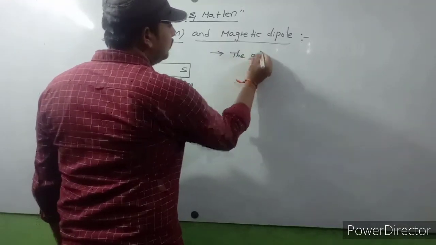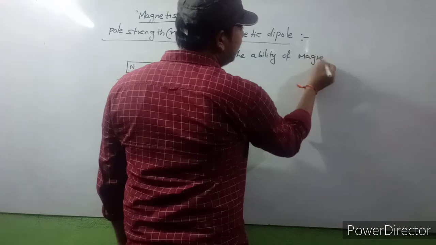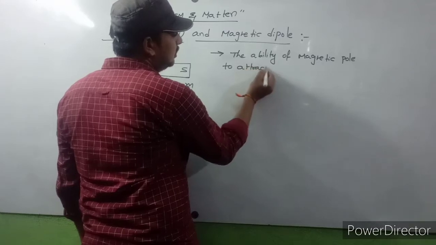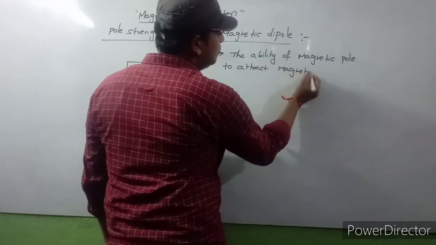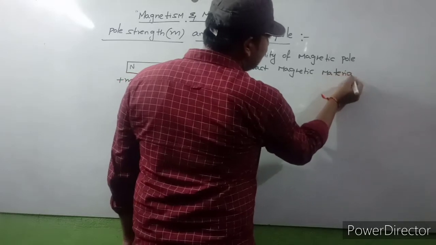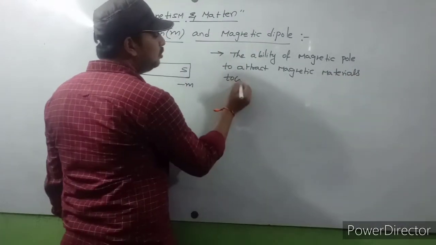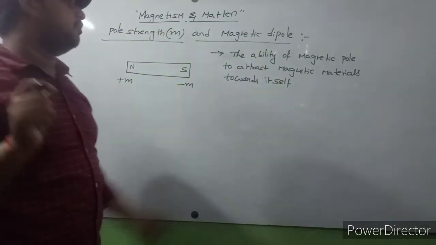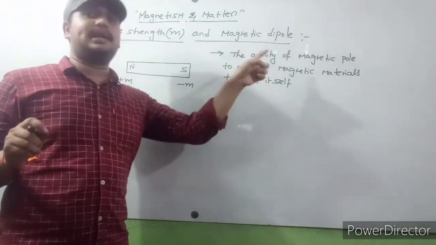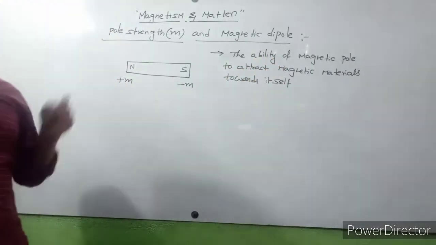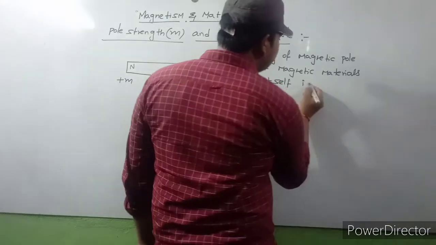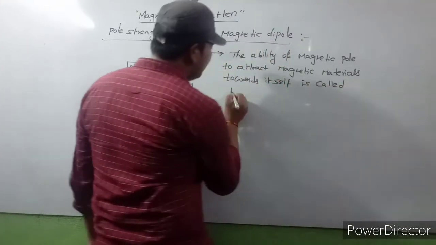The ability of a magnetic pole to attract magnetic materials towards itself is called magnetic pole strength.